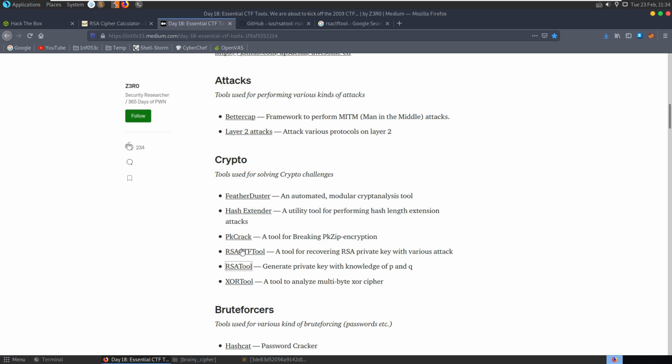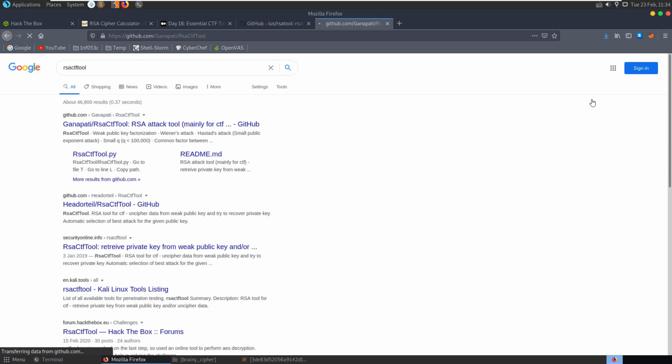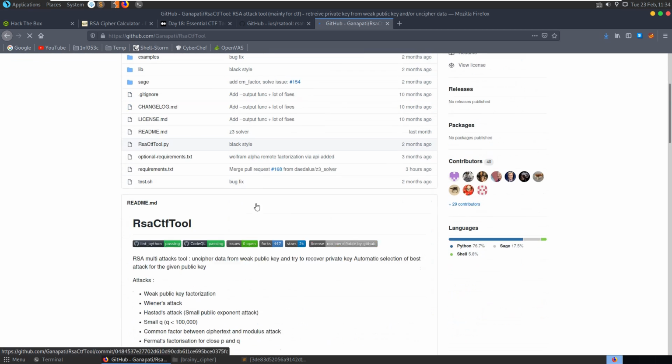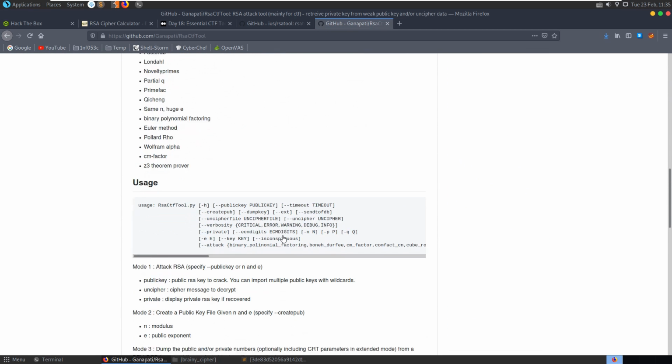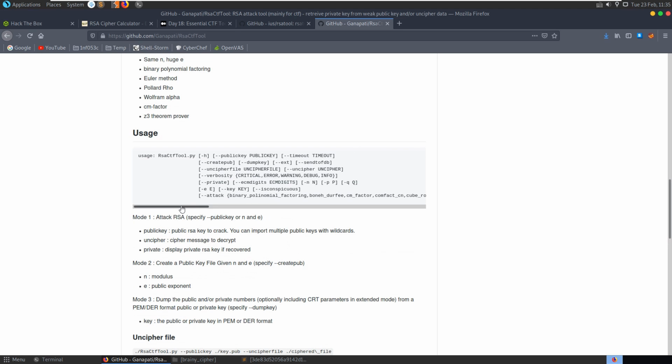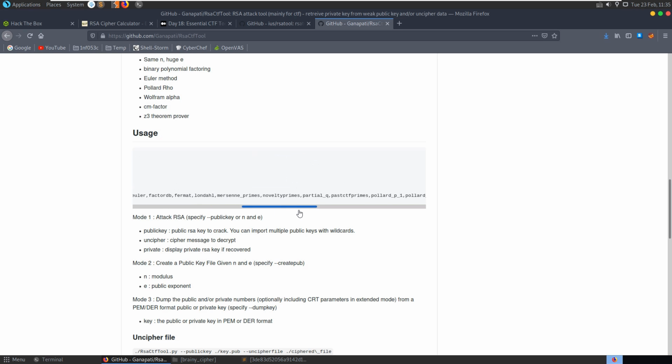Was there anything else here worth looking at? No. This is an attack tool, shouldn't really be needed at all. For our usage here, you can see that we can specify a variety of things. We can specify N and P and Q, things that we have available to us.